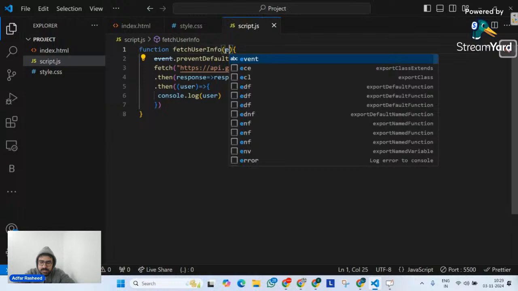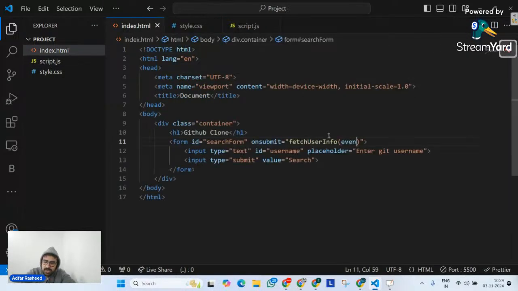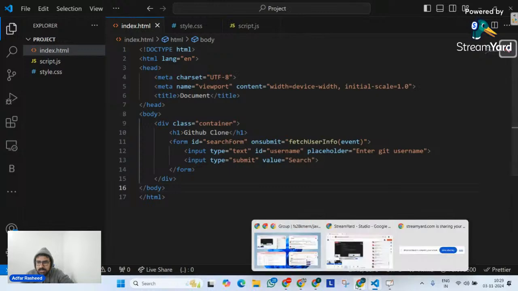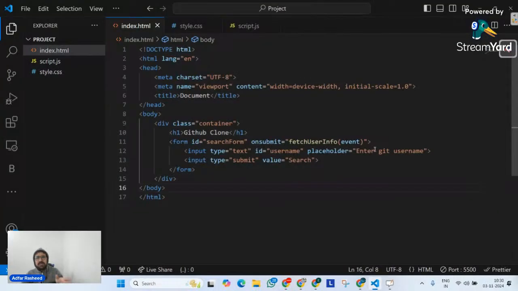So let's pass this argument here, although it takes it by default, somehow it's not. Let me pass event over here and see now if it works properly or not. If it does not, then we will use add event listener. Let's try to refresh our page. No, it's not working. There might be some issue. That's why in most cases I do not add the event like this.